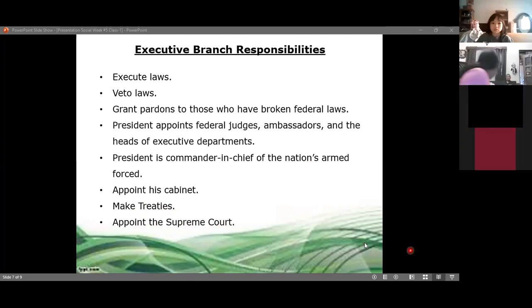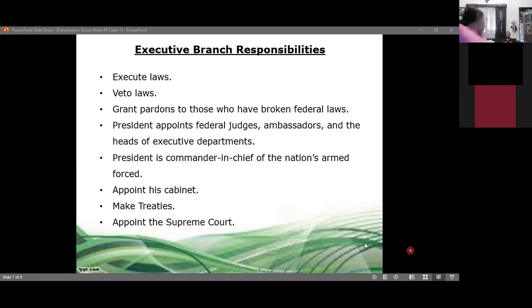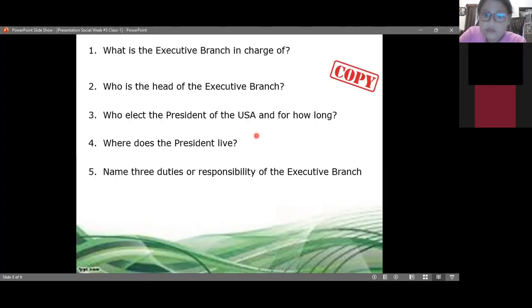These are some of the responsibilities of the executive branch. It's in charge of the president, in this case the president of the United States, with the help of the vice president and all the cabinet that he is going to choose. Now, in the notebook, let's copy this in the notebook class. We're going to write 5 questions with 5 answers about that branch that we talked about today.